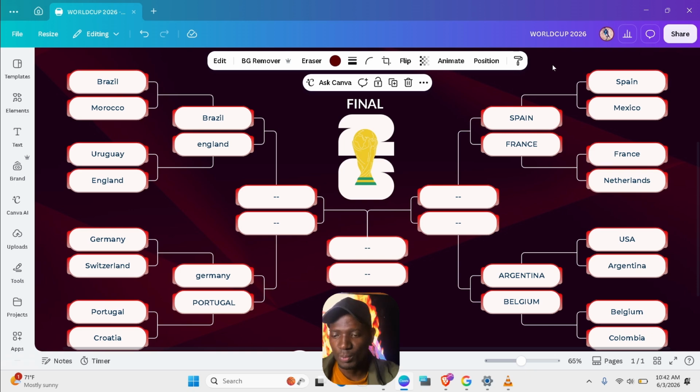Then Germany, Switzerland, Portugal, Croatia. It predicted that Germany and Portugal will face each other in the quarterfinals. Spain, Mexico, France, Netherlands. Spain and France will face each other for the quarterfinals. USA, Argentina, Belgium, Colombia. Argentina and Belgium will face each other.